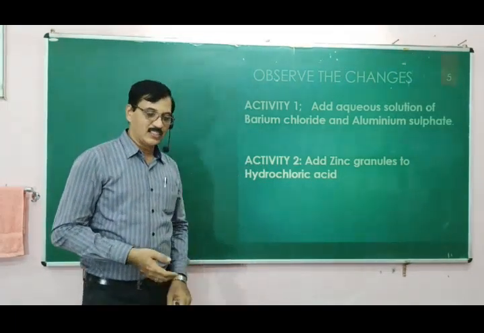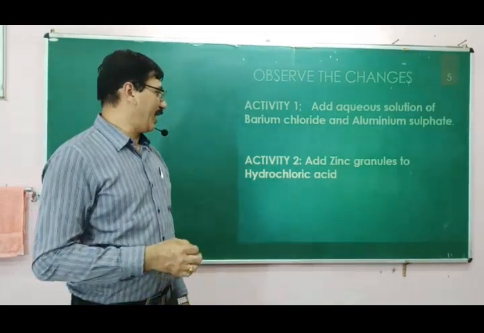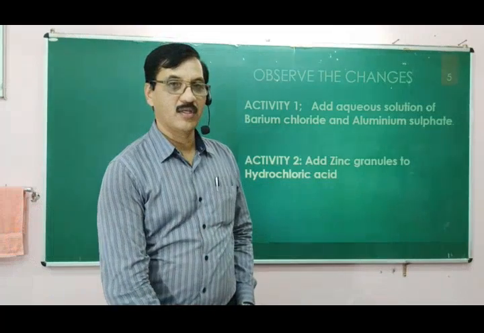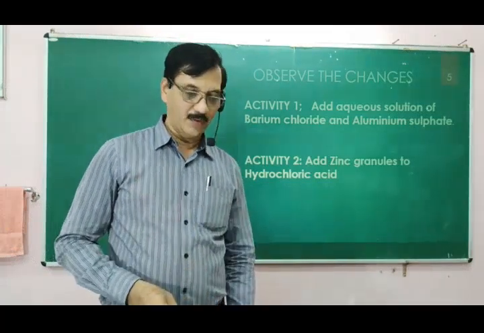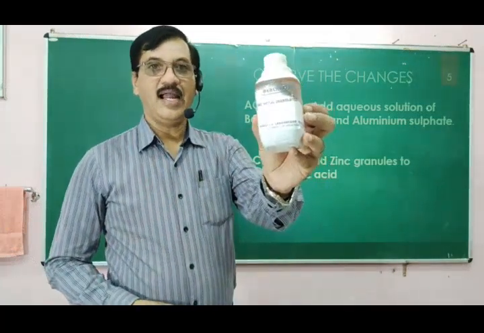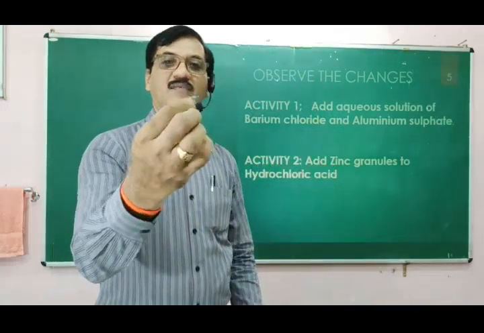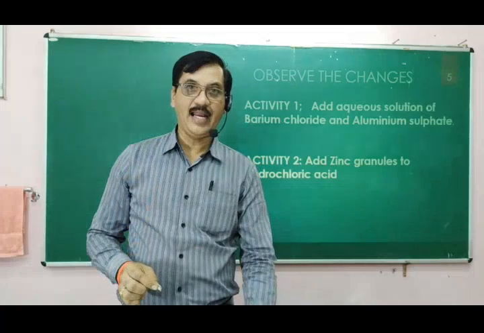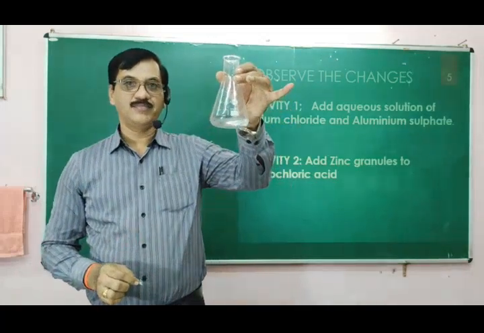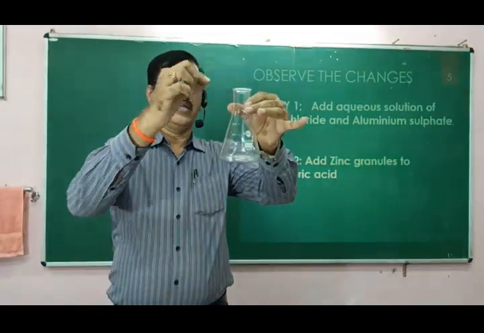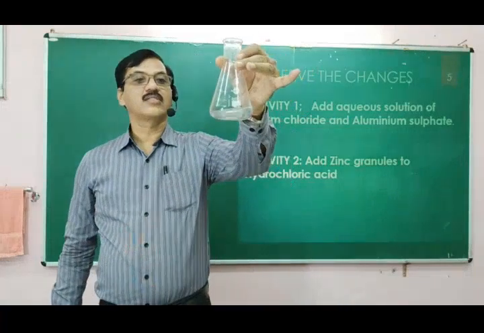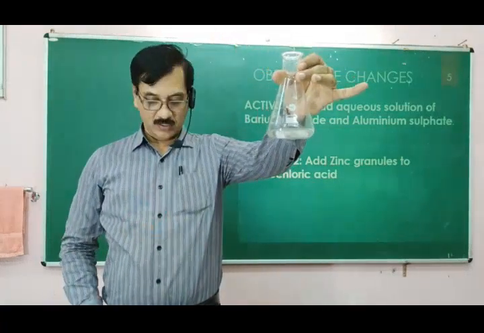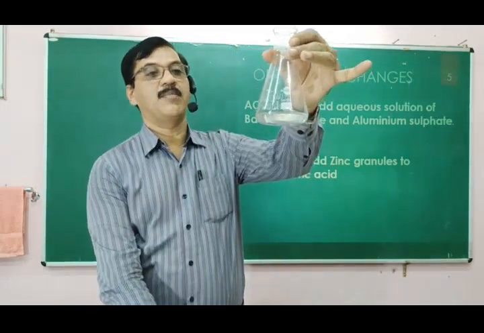Let us see another activity in which zinc granules are added to hydrochloric acid. There is zinc metal, and this zinc metal is available in granular form. If you take some HCl acid and add some zinc granules, what you are going to observe is that some gas is coming out of it.